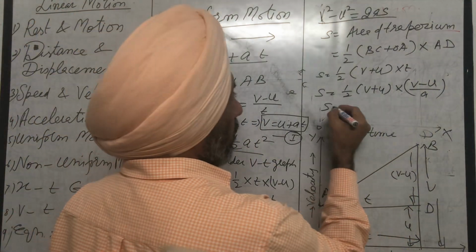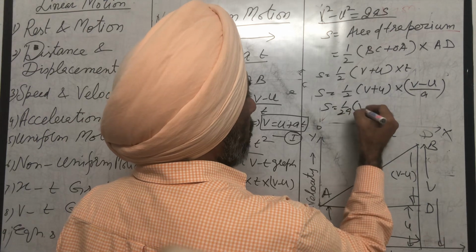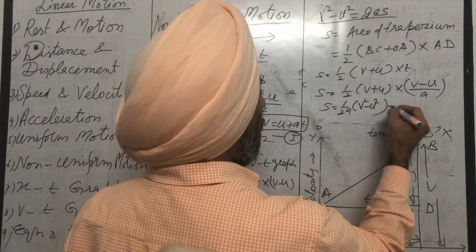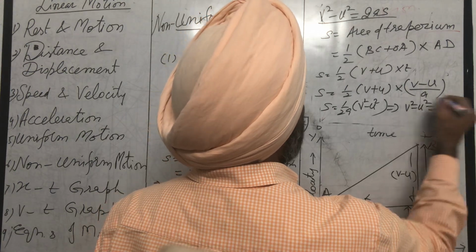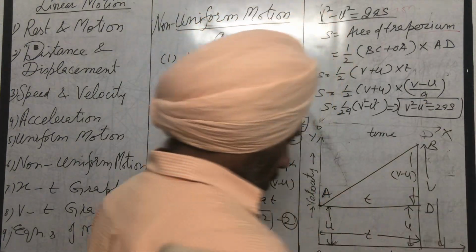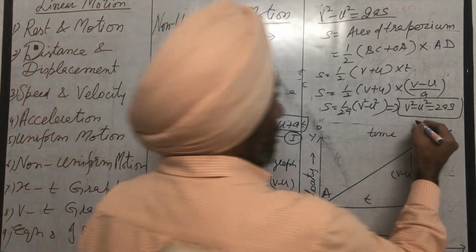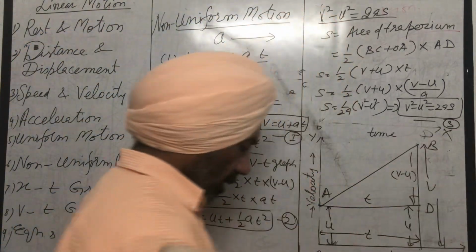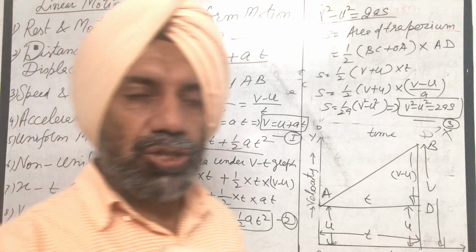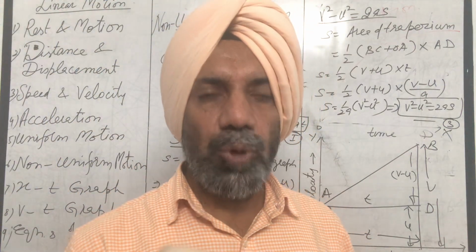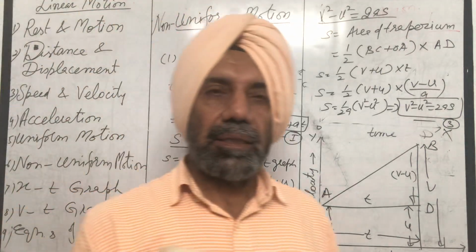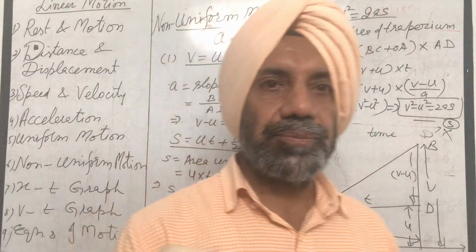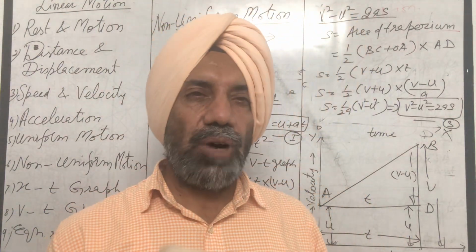So it comes out to be s equal to half a, v square minus u square, or v square minus u square is equal to 2as. So we have the third equation of motion. It means using the velocity time graph for a body moving with uniform acceleration, we can derive the third equation of motion.